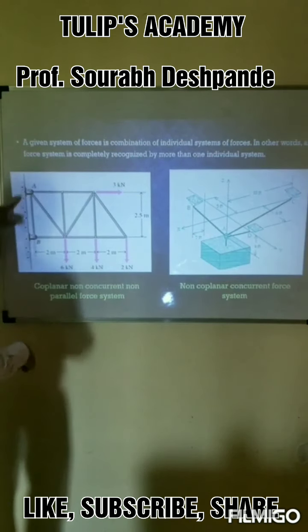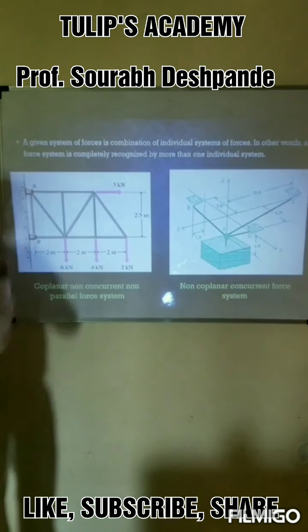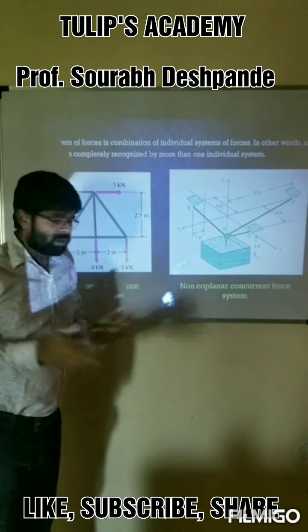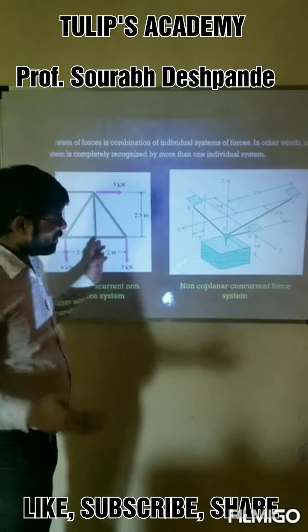And again there will be 2 reactions here. This is hinge support and this is roller support. So 2 reactions here, 1 reaction here, and therefore the system will always be a non-parallel system for the truss.